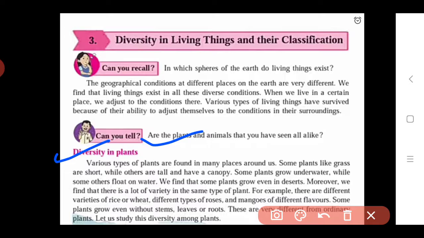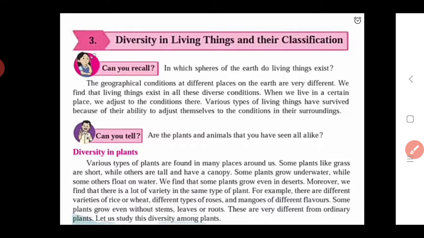They cannot exist, or they can; there is absence of stem, leaves, or roots in some plants. So these are very different from ordinary plants. Means some plants are very different from the ordinary plant, because we know the ordinary plant has all these parts, that is stem, leaf, root, flower, fruit. Out of this, some plants don't have a stem, leaf, and root. So let us study this diversity among the plants.